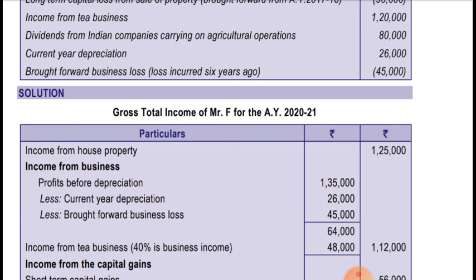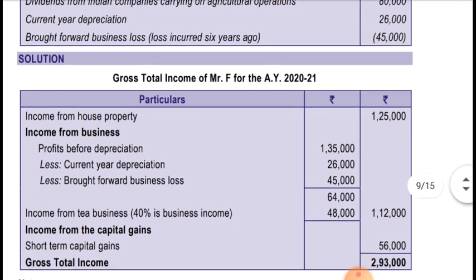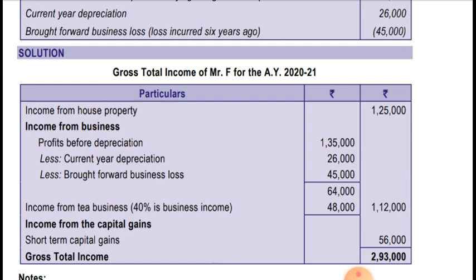Gross total income of Mr. F for the assessment year 2021. Income from house property is 1,25,000. Income from business 1,35,000, less current year depreciation, as I said, 26,000, and less brought forward losses of 45,000. So after adjustment of both the loss and depreciation, the amount is coming to 64,000. And income from tea business was 1,20,000. On this, 40% is taxable business income, so only 40% of 1,20,000 is taken, coming to 48,000.